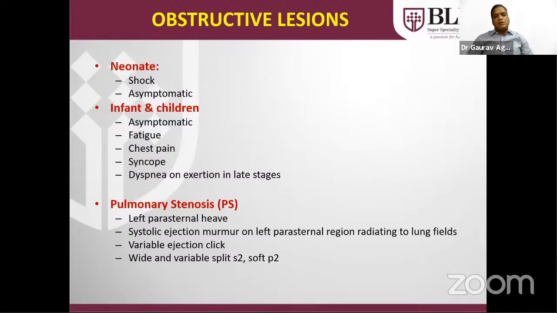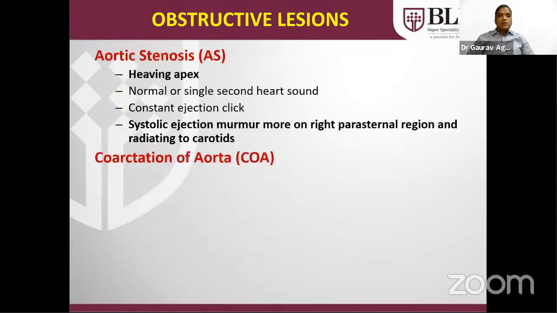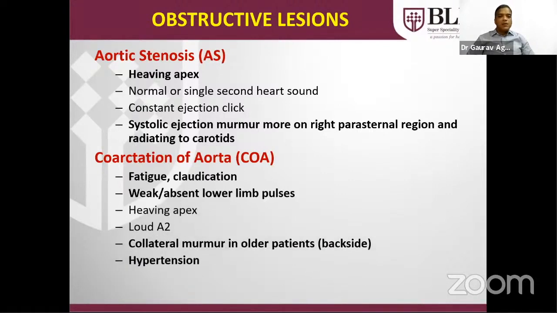Pulmonary stenosis will have a left parasternal heave due to prominent RV impulses, and the murmur of PS will radiate to the back due to the posteriorly directed pulmonary blood vessels. Aortic stenosis will have a heaving type of impulse, and the murmur will be better auscultated at the right upper parasternal region as compared to the left and will radiate to the carotids. So please try to auscultate on the right side also.